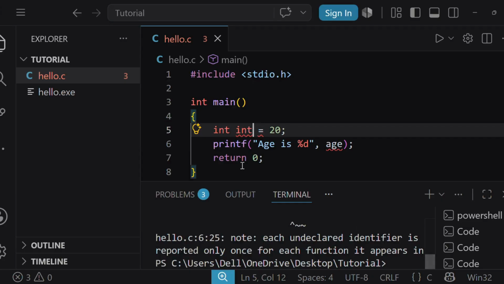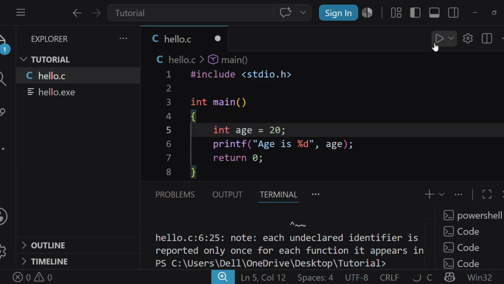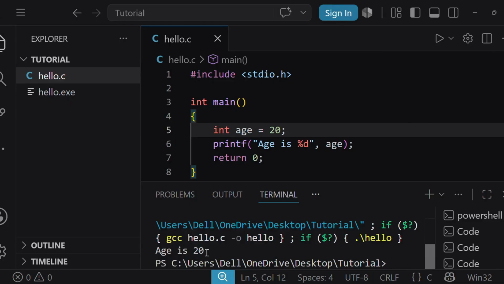Let us correct it. I will again write it here, age. Now let us see. You can see the age is 20. The program has been compiled successfully. So remember, keywords are reserved words and cannot be used as identifiers.